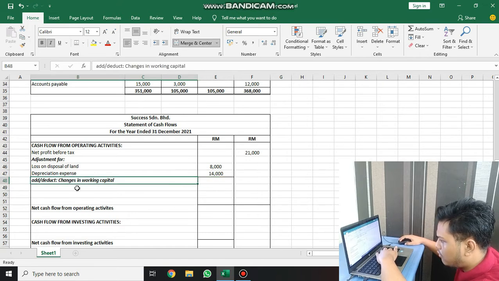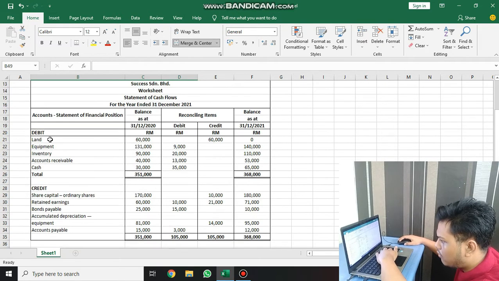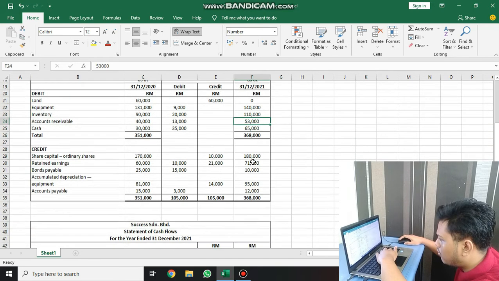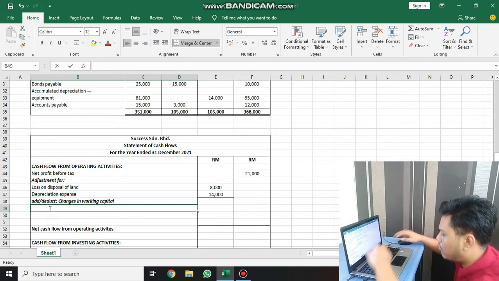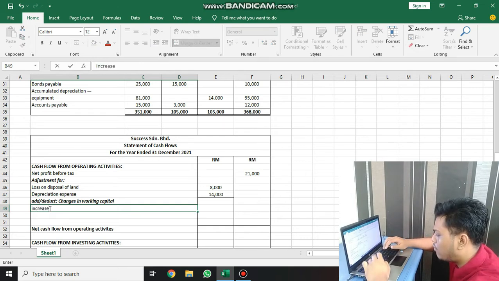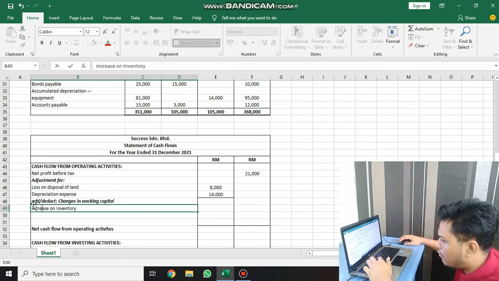And then we have add or deduct changes in working capital. Firstly, we look at asset. We have inventory and account receivable. Inventory increased, account receivable increased. The format for asset: increase on asset we need to deduct, and decrease on asset we need to add.